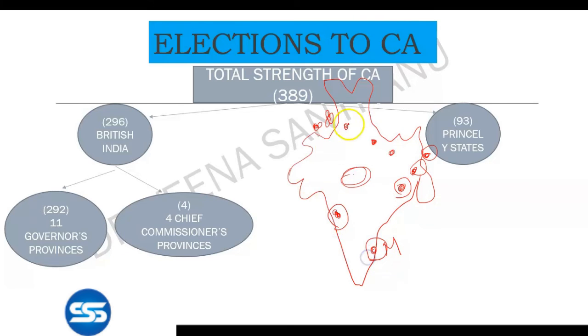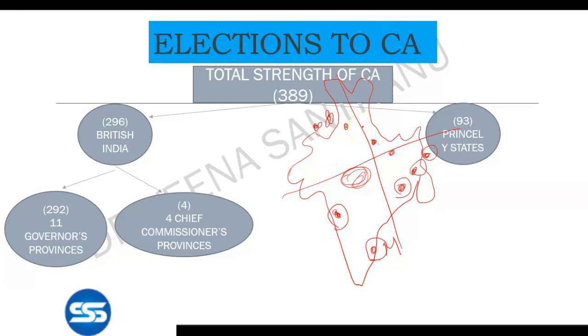Then you can study it very easily when you divide this into 4 quadrants. For example, in the western part there is Northwest Frontier Province, Punjab and Sindh, and here it is UP, Bihar, Bengal, Orissa, and Assam. South there is Bombay and Madras, and in the central there is central province. It's very easy to study if you have a mind to study that.